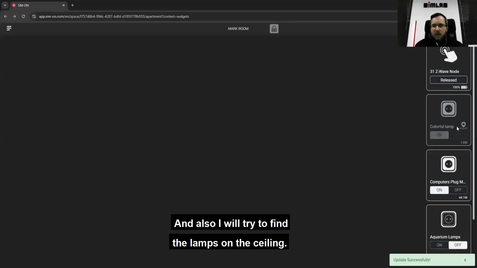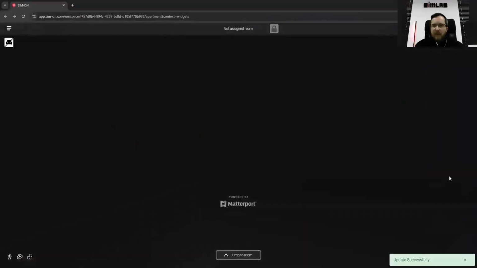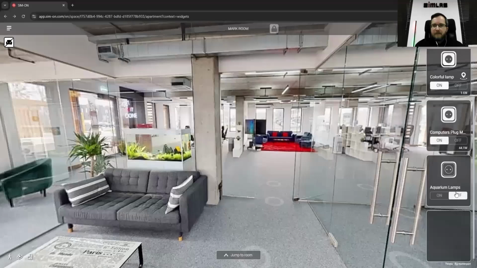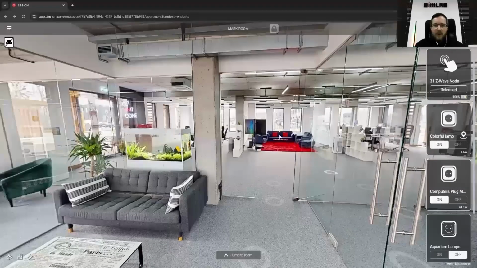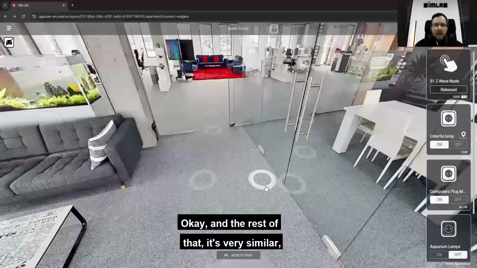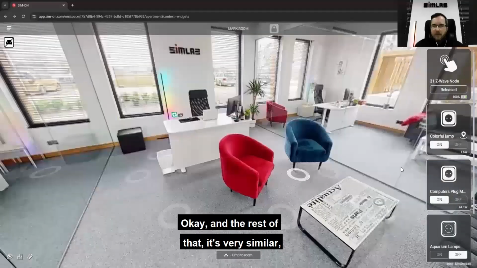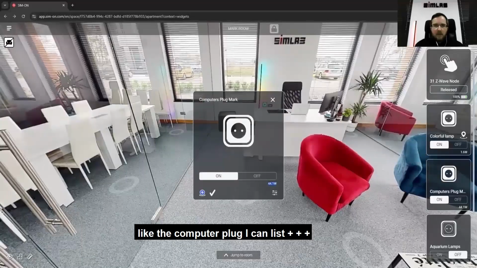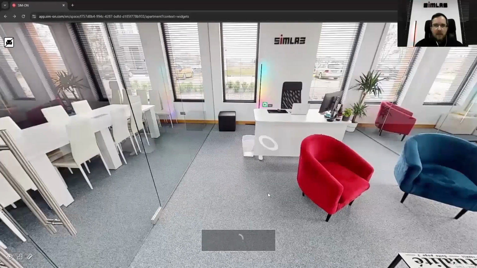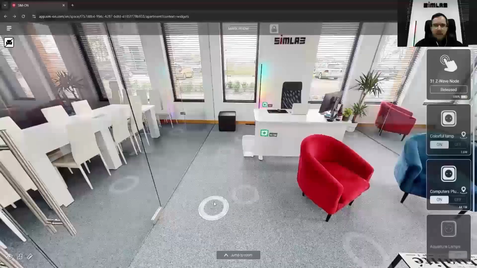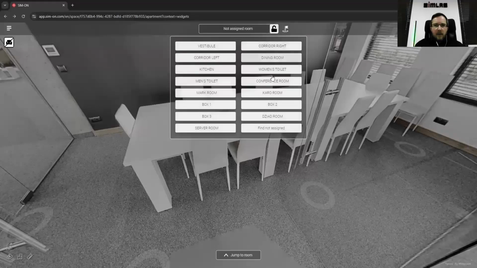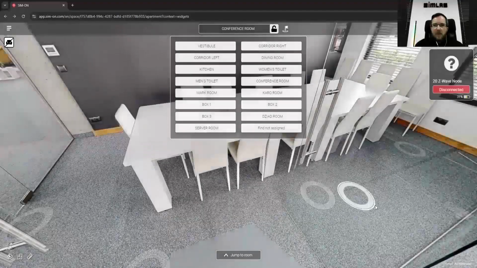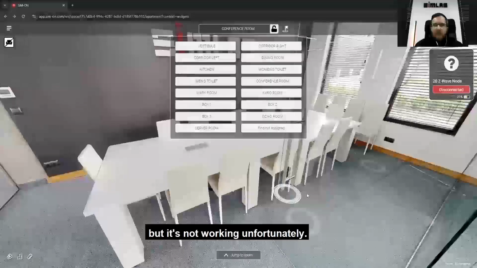And also I will try to find the lamps on the ceiling. Here is the aquarium lamp. Okay. And the rest of that is very similar, like the computer plug. I can plus somewhere here. And the lamps I have here, like the conference room, but it's not working, unfortunately.